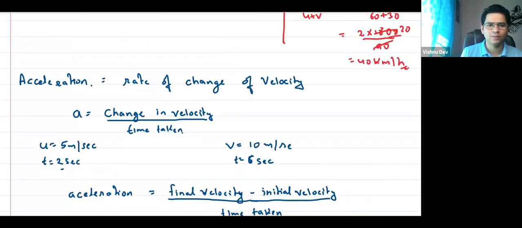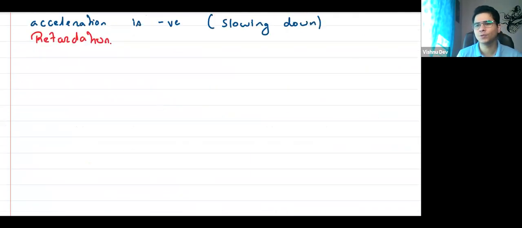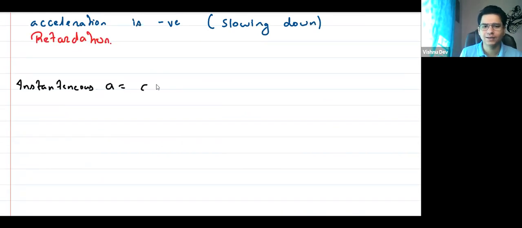ठीक है? हम लोगों ने जो भी पढ़ा है, that is the average acceleration. Right? What about instantaneous acceleration? Sir, concept तो same रहेगा, sir. Right? Concept will be same. But instantaneous means at that moment, which means the time taken is very less. So it is given as dv by dt. Differentiation is used. So अभी हम लोग नहीं पढ़ेंगे. We will study in foundation class.